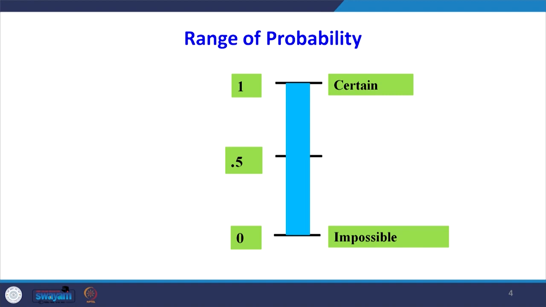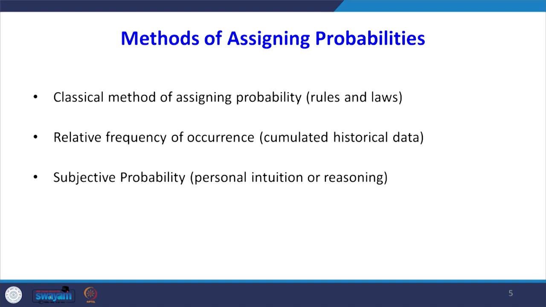So, this is the range of probability. If it is an impossible event, the probability value is 0. If it is a certain event, the probability is 1. If it is a 50% chance, the probability is 0.5. So the point here is that probability lies between 0 and 1.